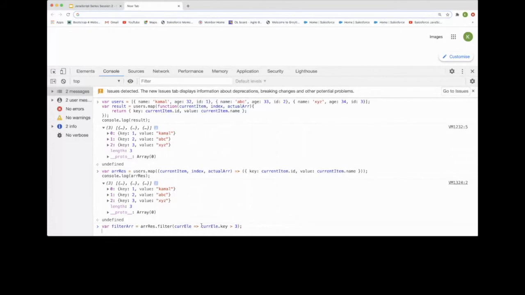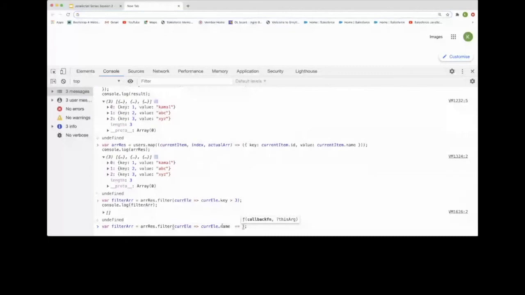I think it's not checking that name. It's not returning the value.